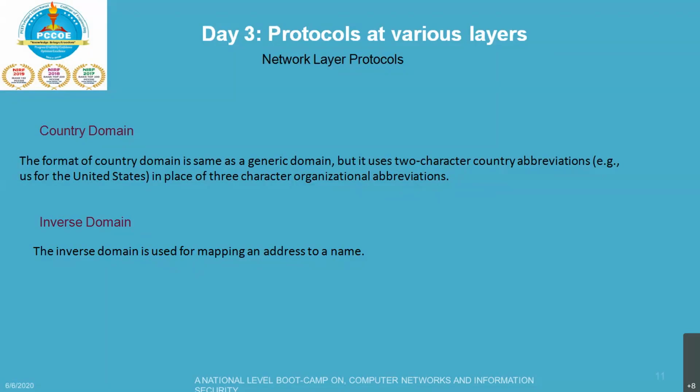Whenever the client request contains a name which is converted into an IP address, it is known as forward DNS lookup, while a request containing an IP address which is converted to a name is known as reverse DNS lookup. It means in one form I'll be sending the IP address to see which name is mapped with a particular IP.